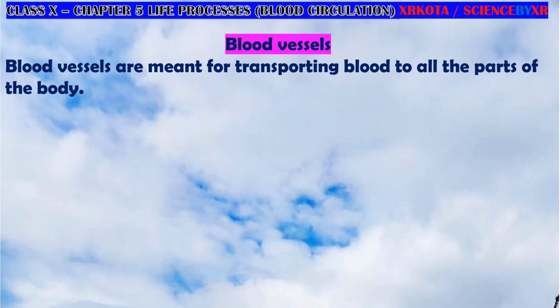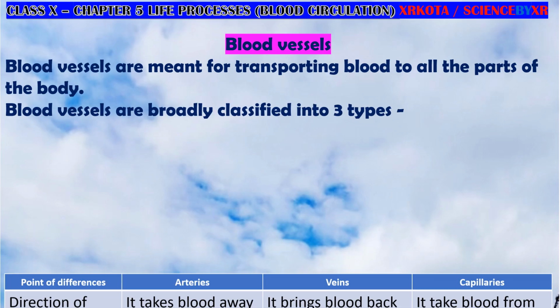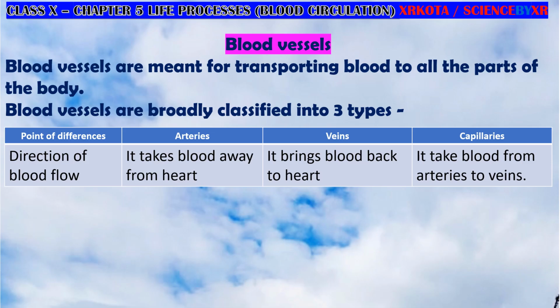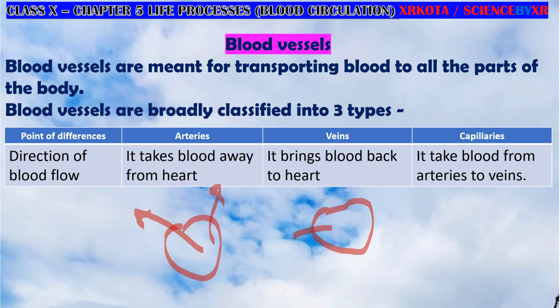Let us talk about the blood vessels. So there are three types of blood vessels, and these blood vessels are actually channels in which the blood flows. So these are the arteries, veins and capillaries, and the points of difference. First is the point of difference on the basis of direction of blood flow. Suppose this is considered as a heart. Actually the heart is not of this shape, but just for the sake of understanding. So arteries take the blood away from the heart, and the veins are bringing the blood back to the heart, and capillaries are taking the blood from arteries to veins.